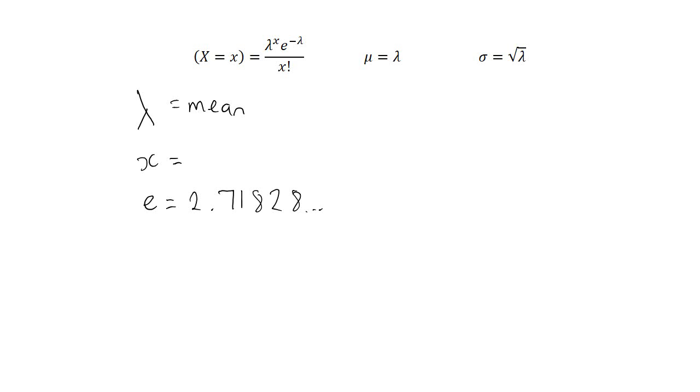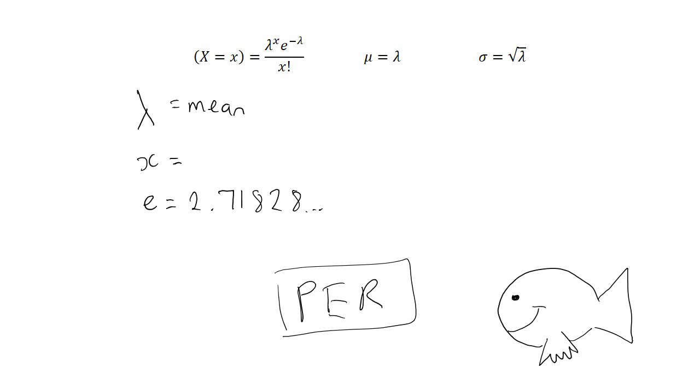But the big thing you need to remember is if you can reword the question so it is something per something, for example, the amount of goody goody gumdrops per litre of ice cream, then we're going to be using a Poisson distribution. Just as a quick side note, Poisson might be French for fish, but it doesn't actually have anything to do with fish.